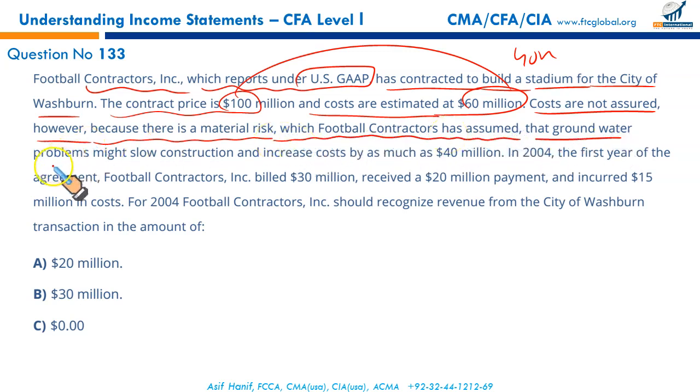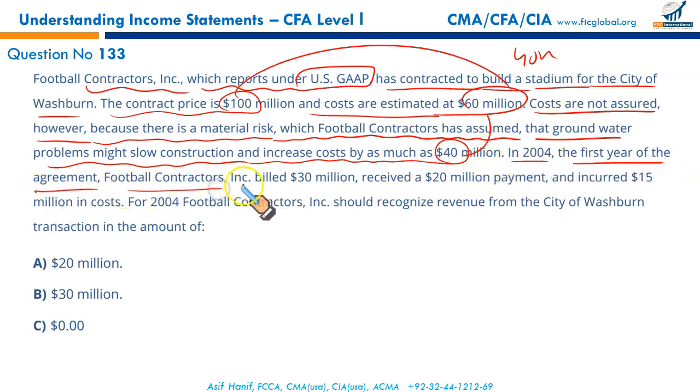The groundwater problems might slow construction and increase cost by as much as 40 million. So the total cost could go up from 60 to 100 million. So what will be the profit in this? In 2004, the first year of the agreement, Football Contractors Incorporated billed 30 million, received 20 million of it, and incurred 15 million in costs. This is what was billed, this is what was received, and this is what was incurred in cost.